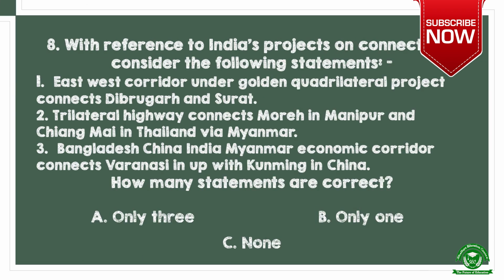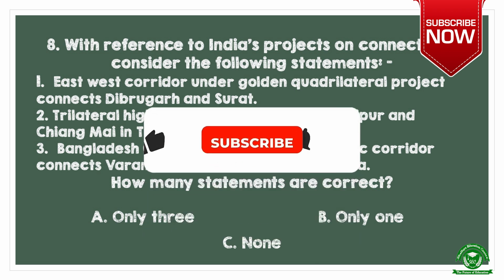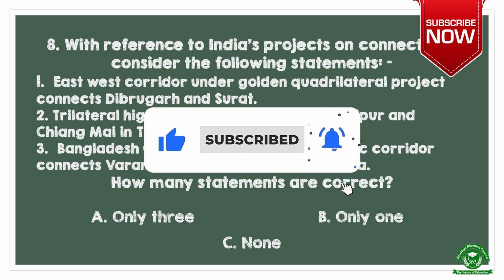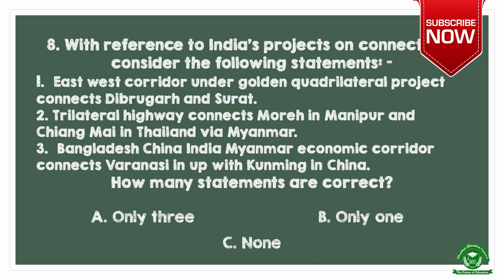Next question. With reference to India's projects on connectivity, consider the following statements. Number 1. East-West corridor under Golden Quadrilateral project connects Dibrugarh and Surat. 2. Trilateral highway connects Moreh in Manipur and Chiang Mai in Thailand via Myanmar.